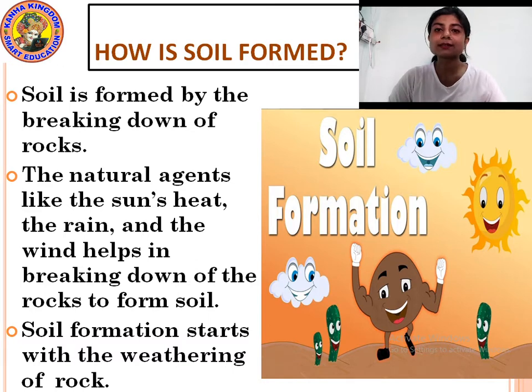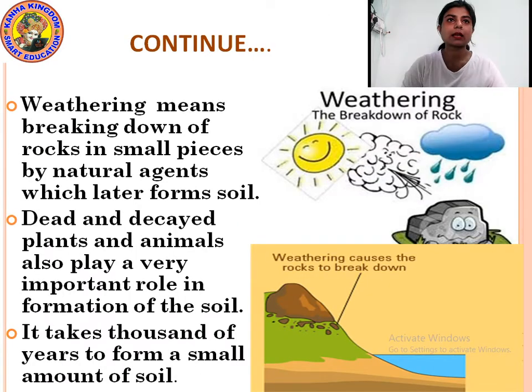Okay, so this is how soil is formed. See, it is written: weathering means breaking down of rocks into small pieces by natural agents which later form soil.